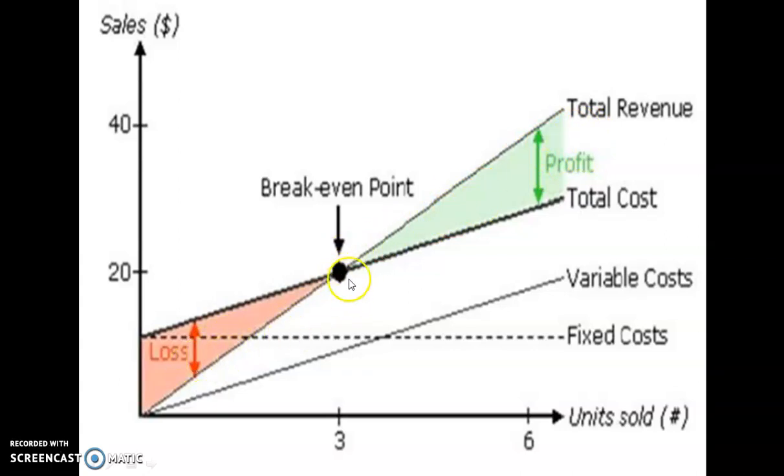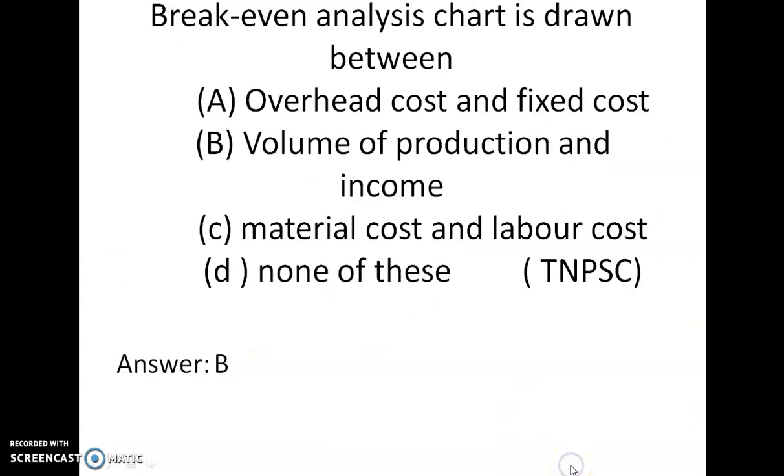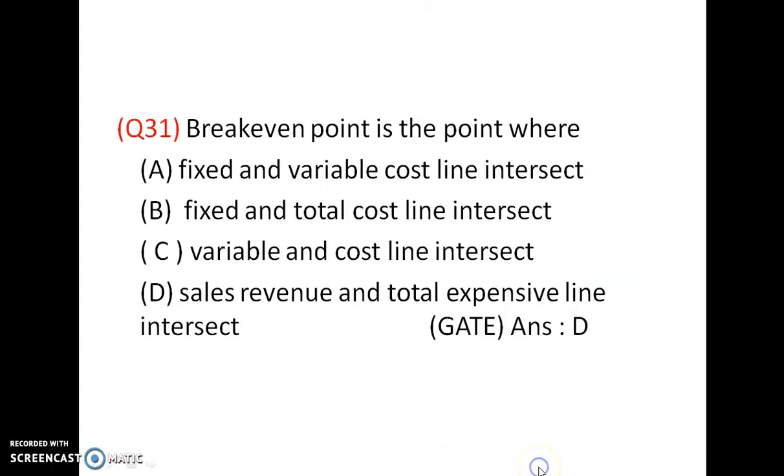This line is called the total revenue or total income line. At the break-even point, total revenue equals total cost. So break-even chart is drawn between volume of production and income. So answer is B.